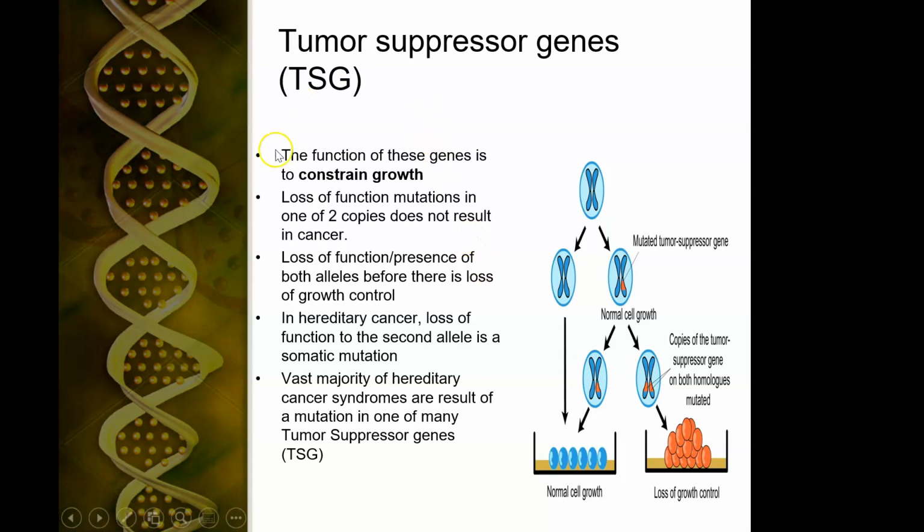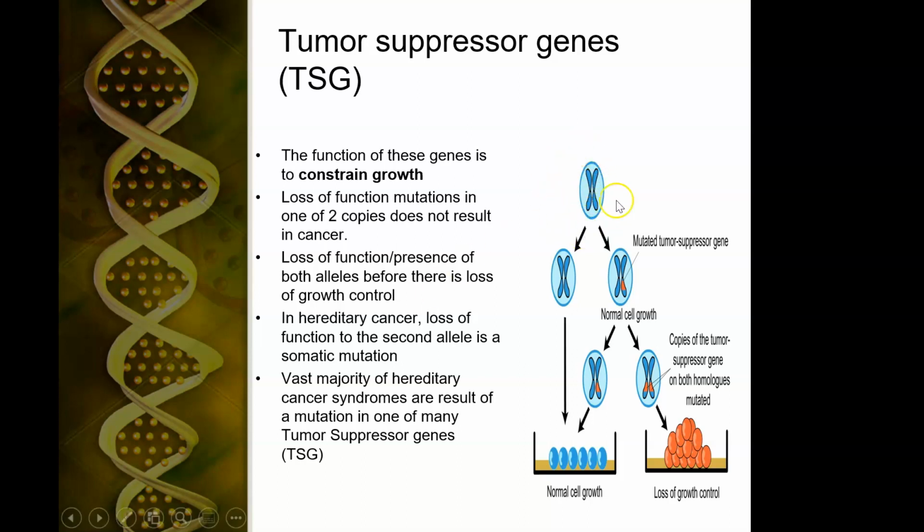So tumor suppressor genes, the function of these genes is to constrain growth, to keep growth just right, not too fast, not too slow, just right. The loss of one of the 2 copies in and of itself does not cause cancer. The loss of function in both can result in loss of control of growth.